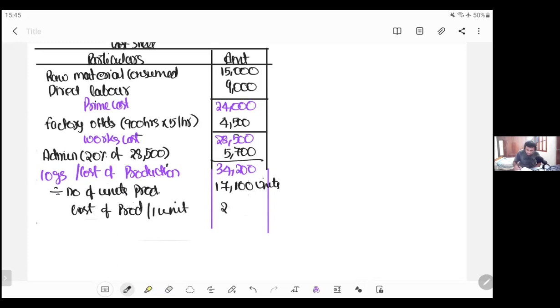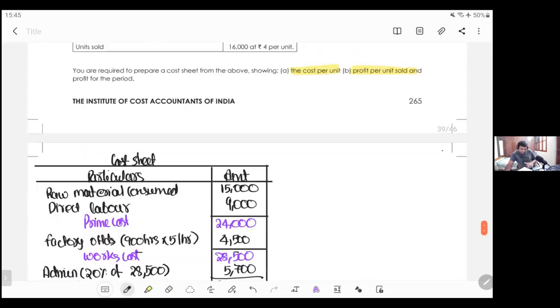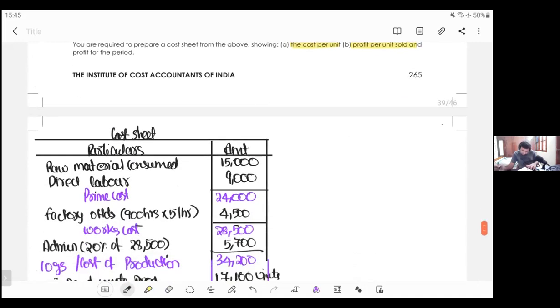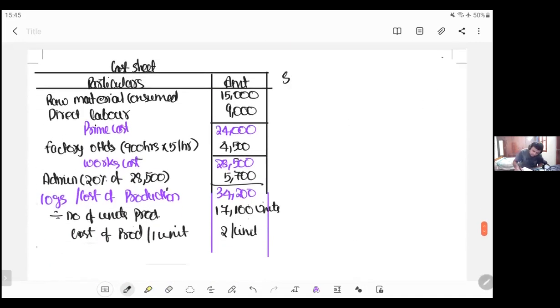How much? 2 per unit. Okay. Next. Units sold is 4 per unit. What is the selling price? Selling price is 4 per unit.